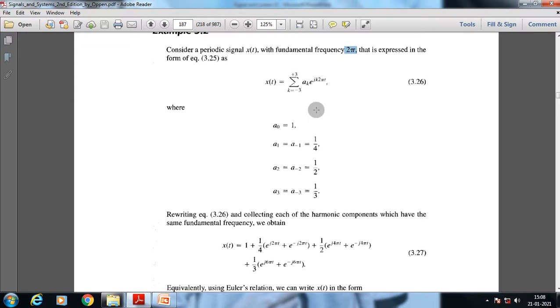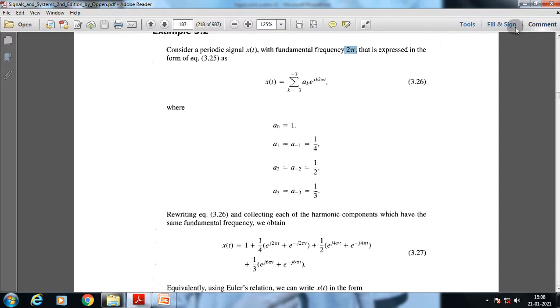First, k equal to 0 gives 1, then e to the power j 2 pi by T t plus e to the power minus j 2 pi by T t, for the values a suffix 1 and a suffix minus 1, which is a complex conjugate of a suffix 1. Now how are these values being written here?